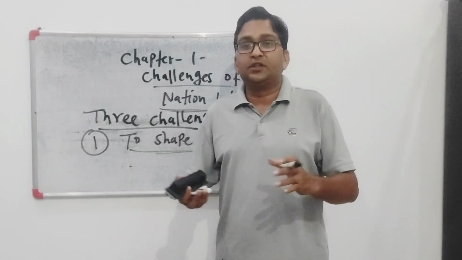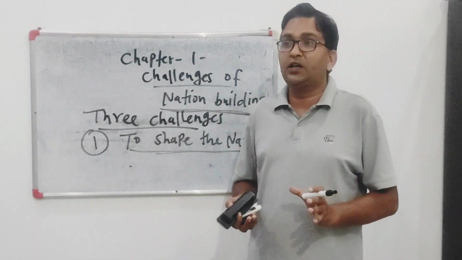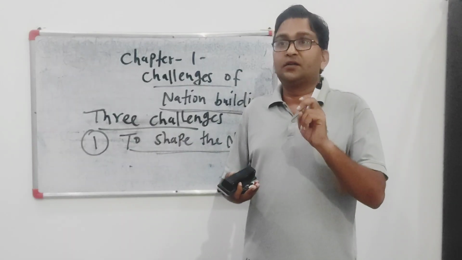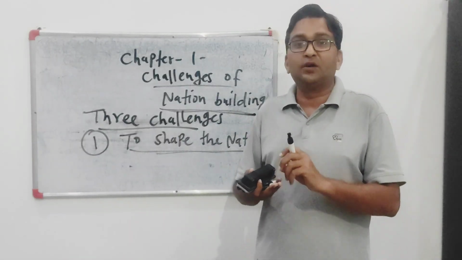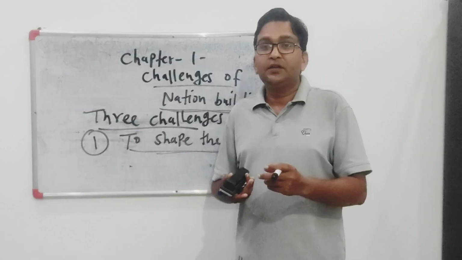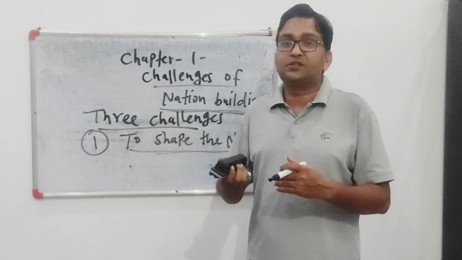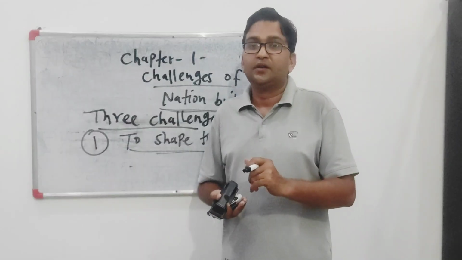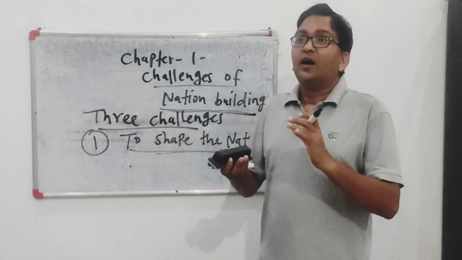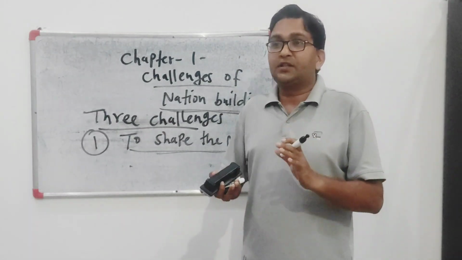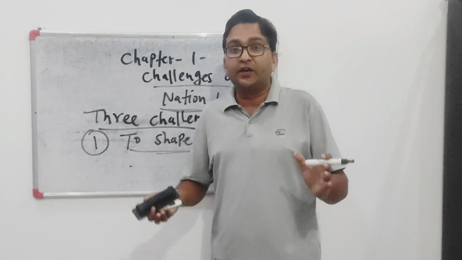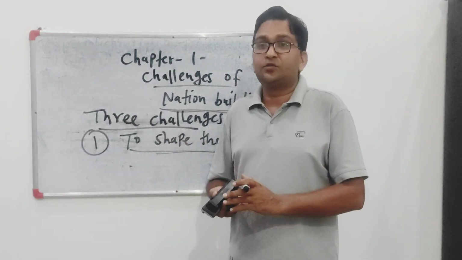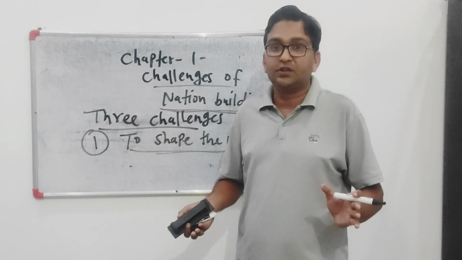So according to British Parliament, the Union government will have subjects like defense, communication, military, and the remaining subjects will be delivered to the states, the units, and those states also have the freedom to form an alliance, to form federations, confederations.